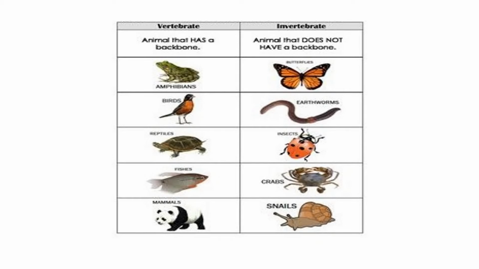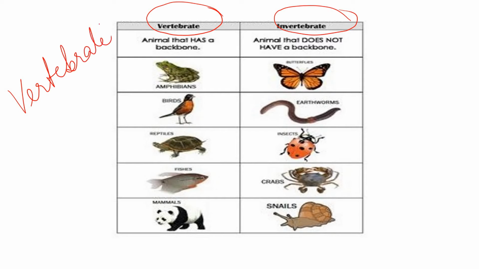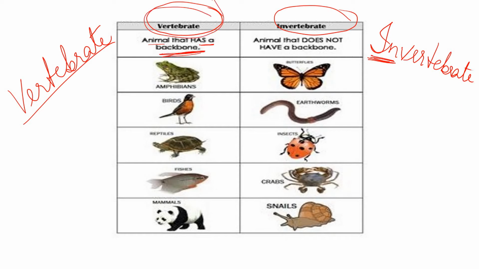Now, before we start studying about animals, the kingdom Animalia, you have to be aware of 2 terms. That is vertebrate and invertebrate. Vertebrate, and just add the prefix in, and it becomes invertebrate. So what do these 2 words mean? Vertebrates are those animals that have a backbone. Okay, we have a backbone, right? So we are vertebrates. The spinal cord is there, right? So that is the vertebrate.